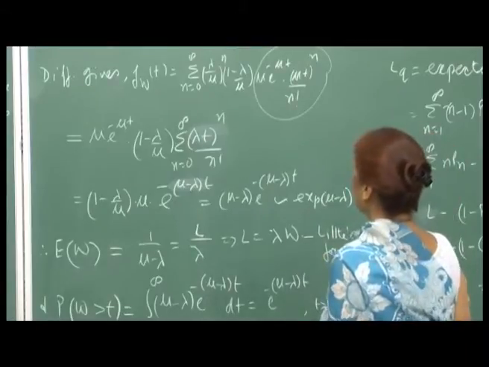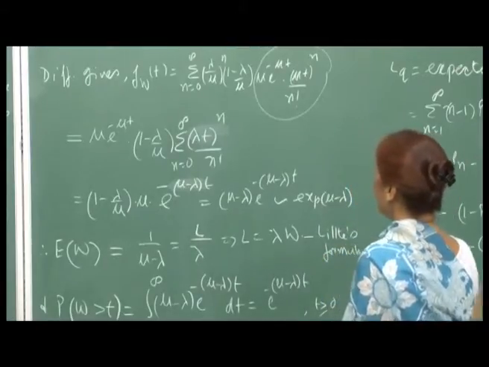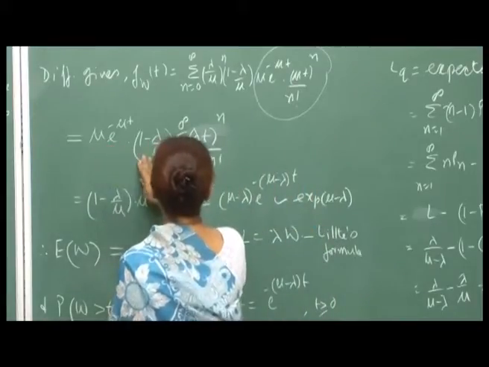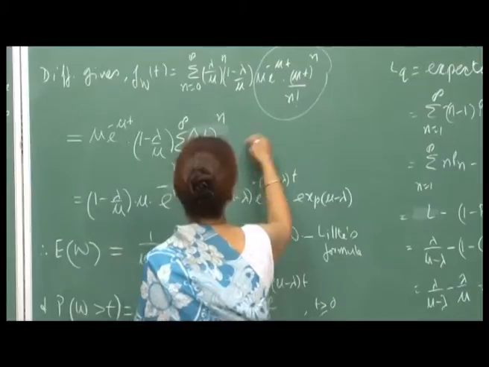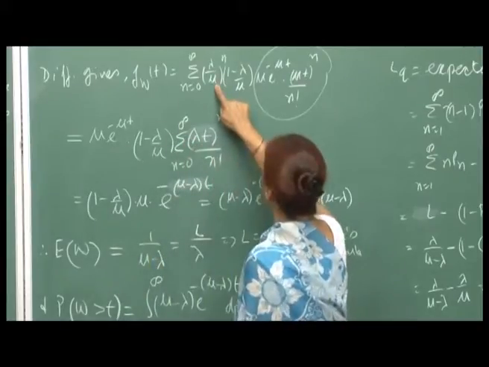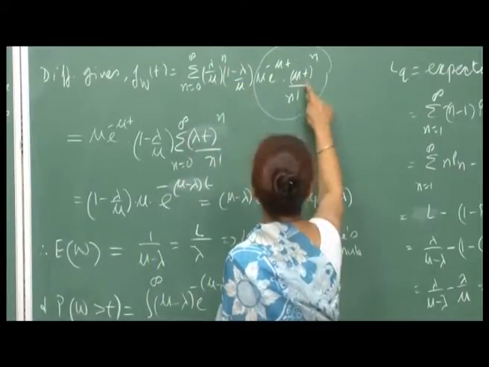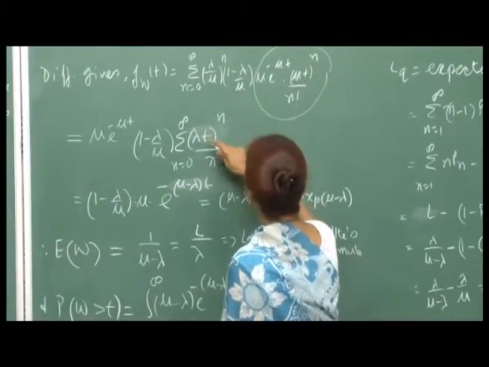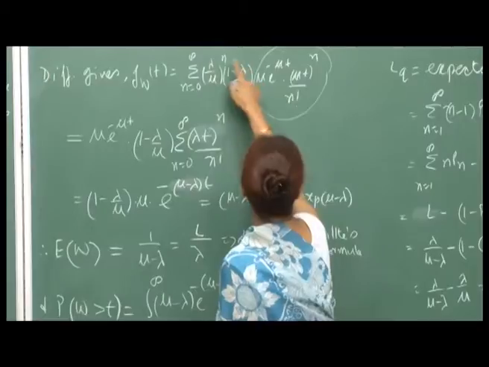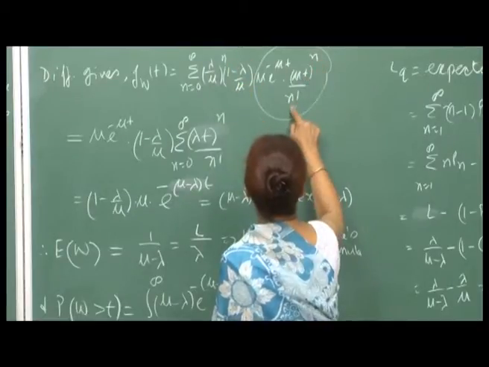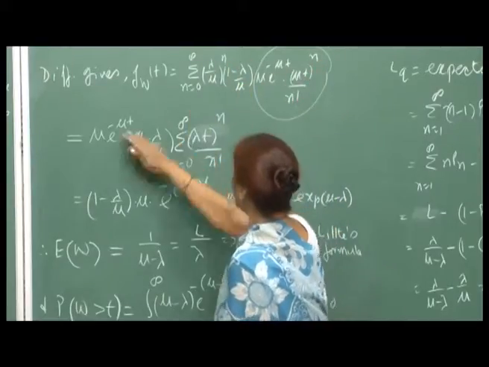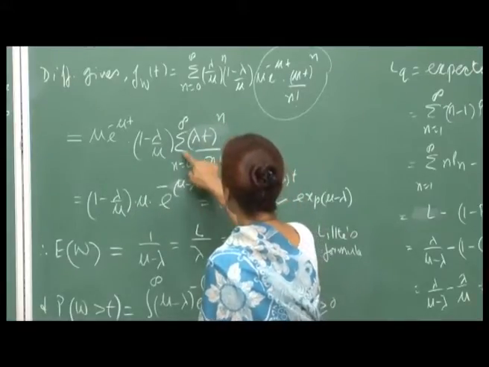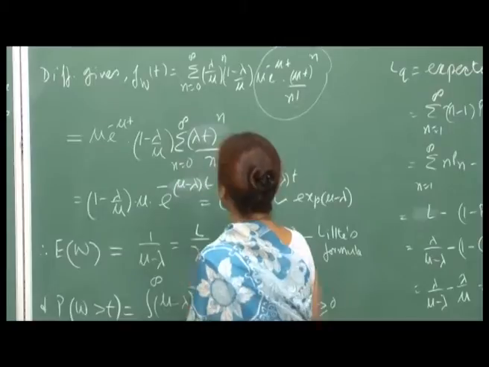Okay. And now, let us just simplify. This is independent of n, this is independent of n. The only quantity you see, there is mu raised to n in the denominator here, and there is a mu raised to n in the numerator. So, the two will cancel out, and therefore, I will simply be left with (lambda t)^n upon n factorial. The other things can all be taken out. So, (lambda t)^n upon n factorial, you sum up from n = 0 to infinity.